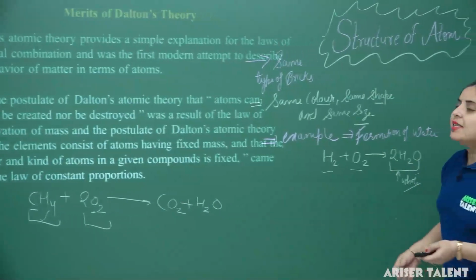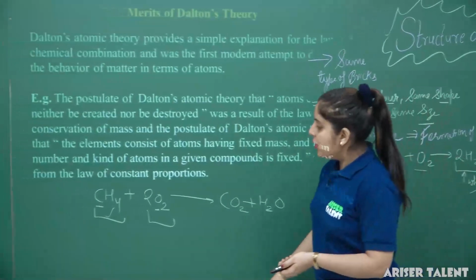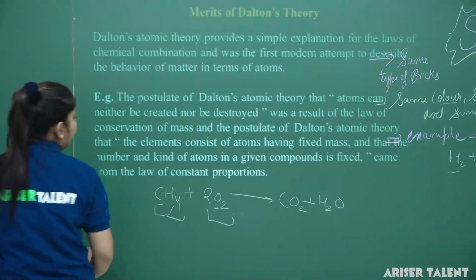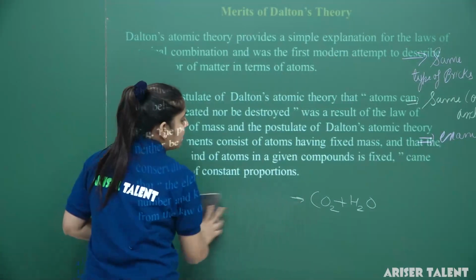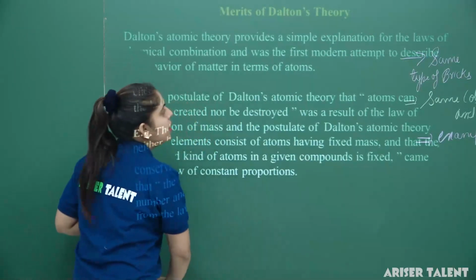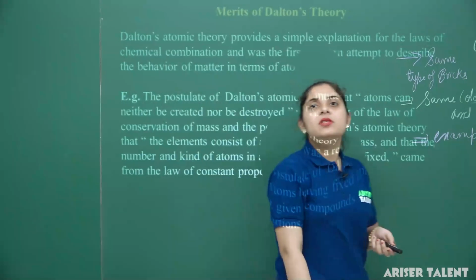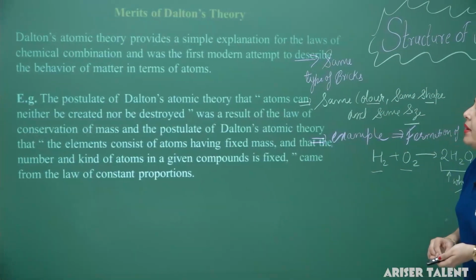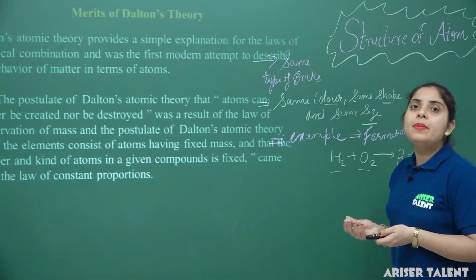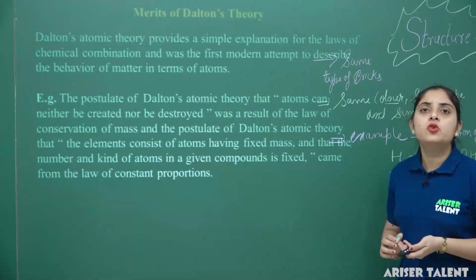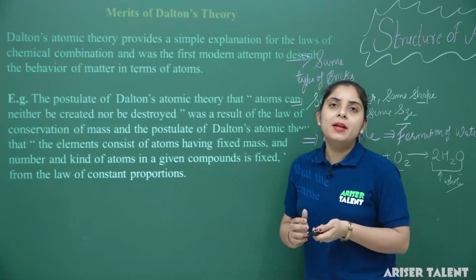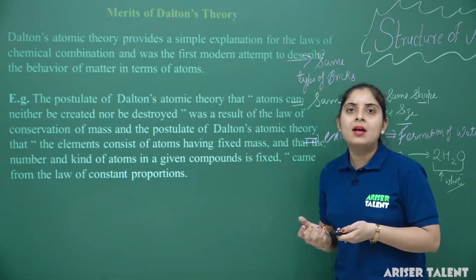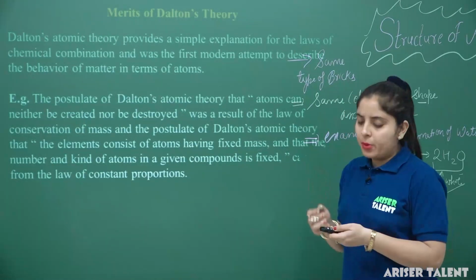Now these are actually the postulates or merits of Dalton's atomic theory. Dalton's atomic theory is more clear when we have studied the law of constant proportion and the law of chemical combination. So it is simpler to prove the postulates of Dalton's atomic theory by the law of conservation of mass and the law of constant proportion.